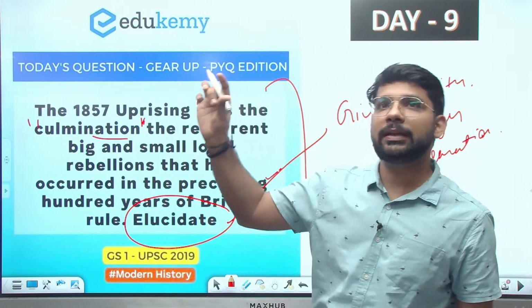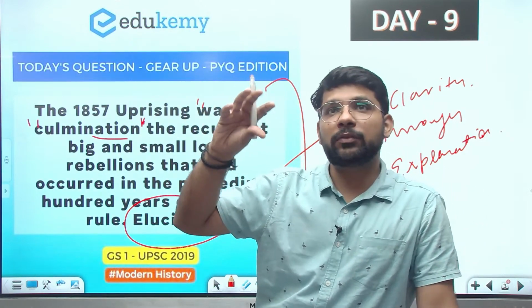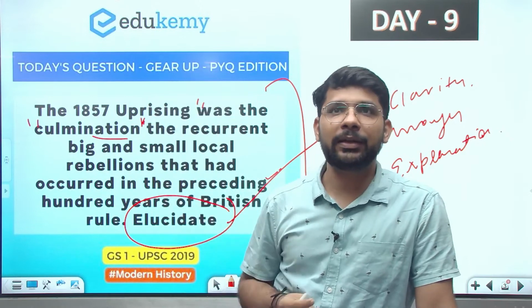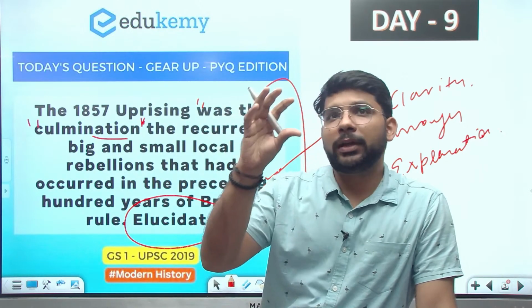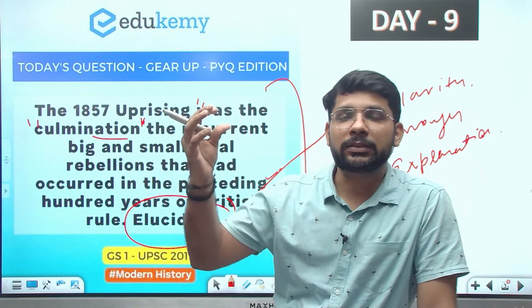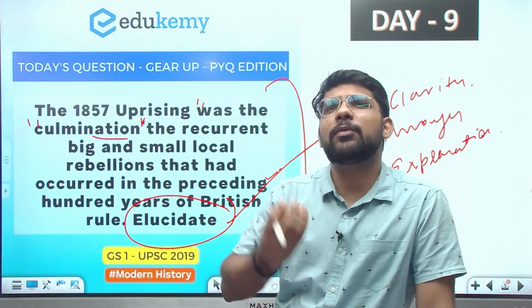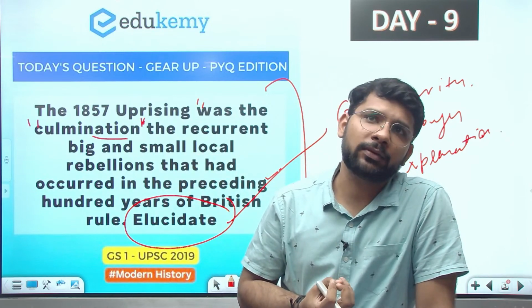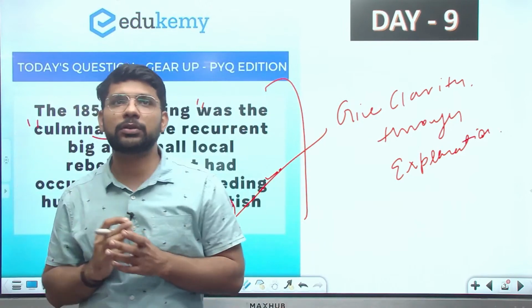There was a religion-related issue as well, like the religion of the army officers being sent outside India. There were also social issues like sati practice, widow remarriage, and some other issues related to society. Defense, that is the military-related issue, is also there.